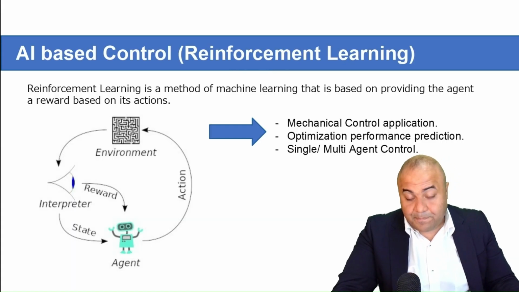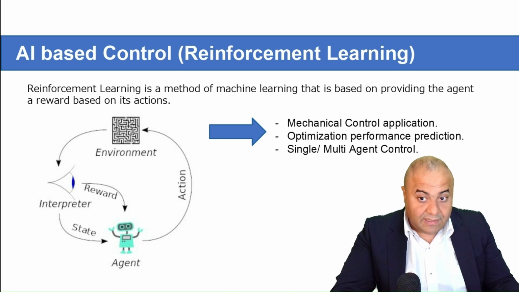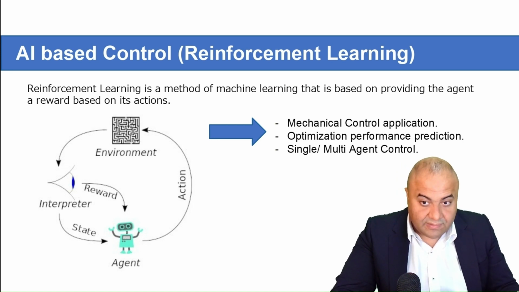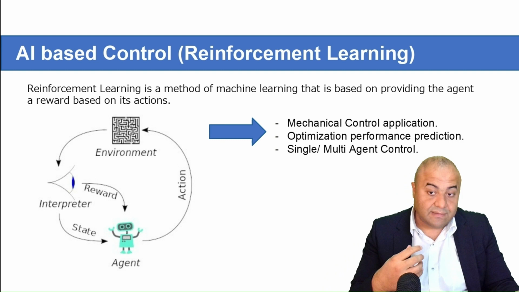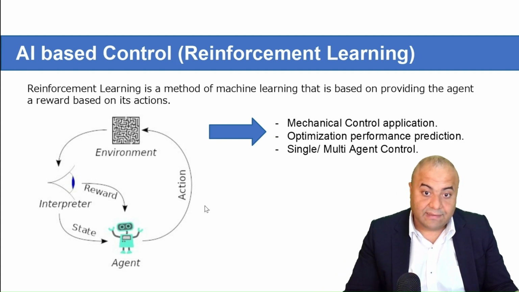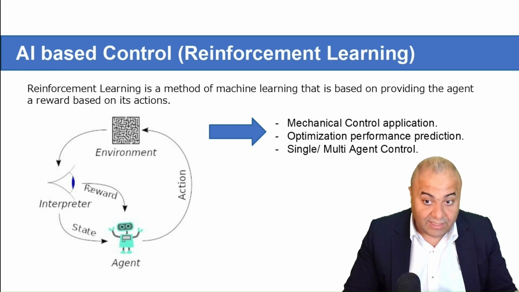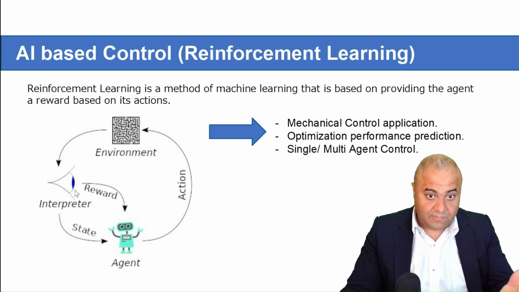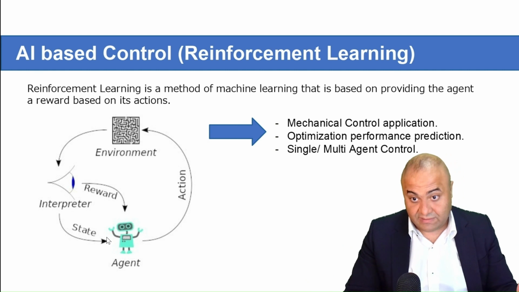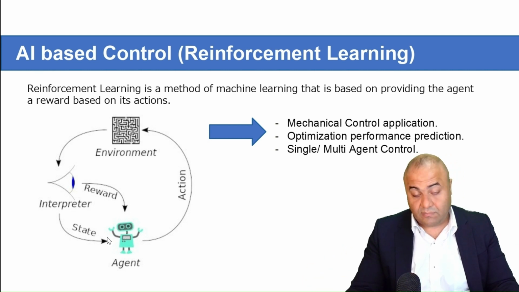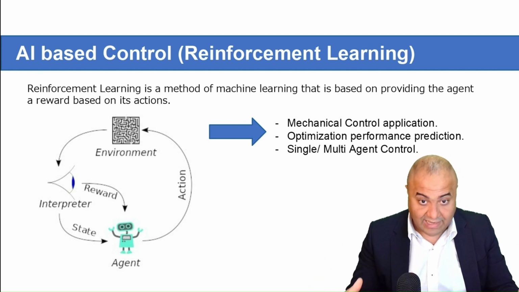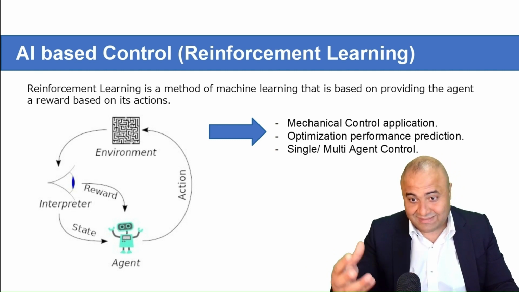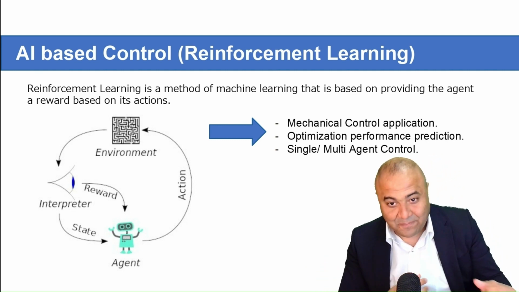So, as we said, the most important thing in here is the agent. In reinforcement learning, the agent will take the action. The action will change the environment, or what the agent will see as a change in the environment, and for that he will get a different situation, a different state, and he will get a reward. That is the agent. Of course, we call it he, but it's a computer.